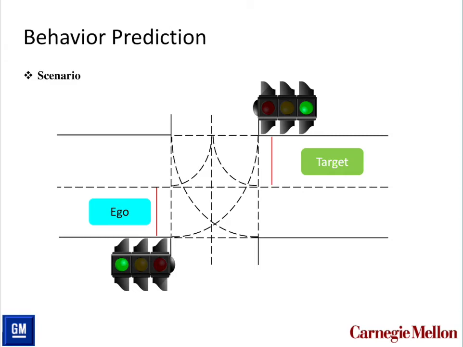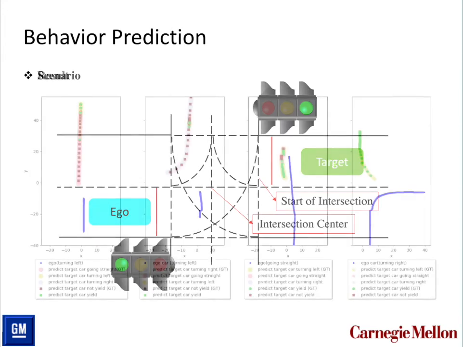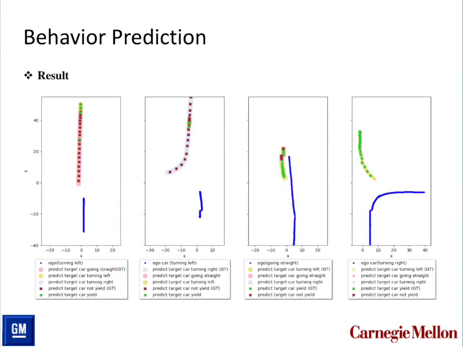Besides the velocity, heading angle, and position of the interacting vehicle pairs, the distance to the intersection center and the distance to the start of the intersection will be included in the states as well. Finally, we get the direction predictions, yield predictions, and trajectory predictions for the target vehicles.